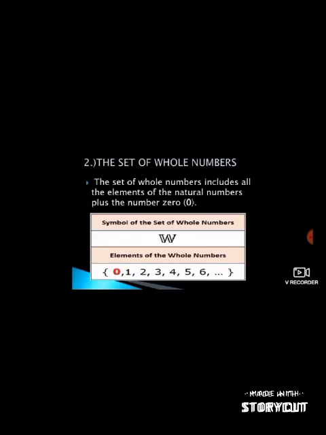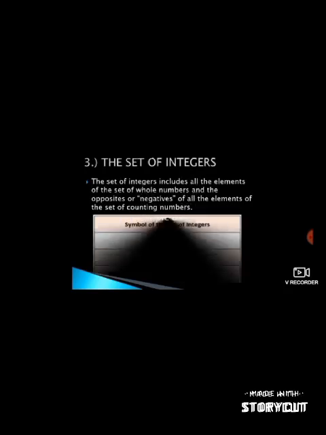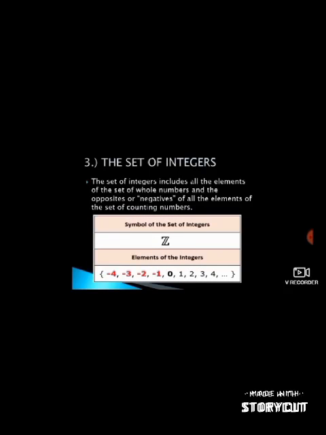The second one is the set of whole numbers. The set of whole numbers includes all the elements of the natural numbers plus the number 0. The symbol of the set of whole numbers is the letter W, again in the second column inside the box, and the elements of the whole numbers are the set of 0, 1, 2, 3, 4, 5, 6, and so on. The slight addition of the element 0 to the set of natural numbers generates the new set of whole numbers. Simple as that.